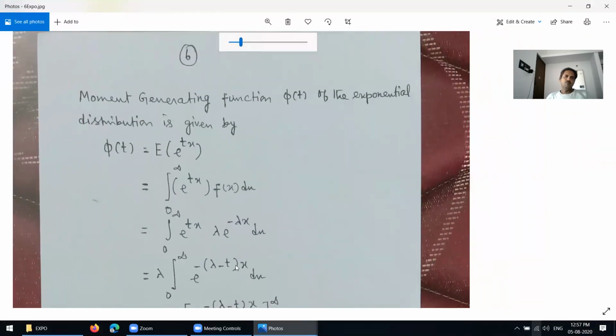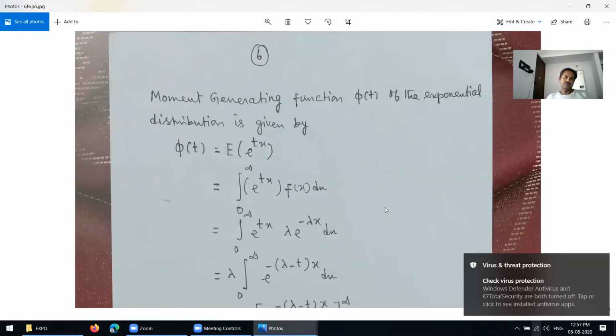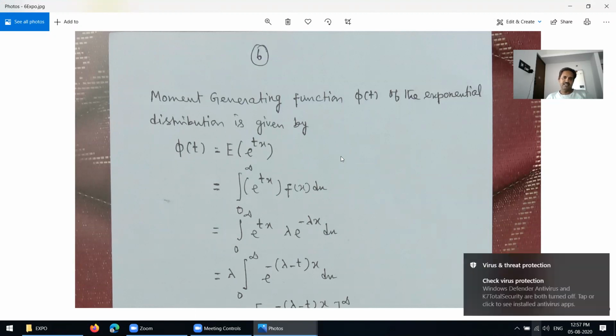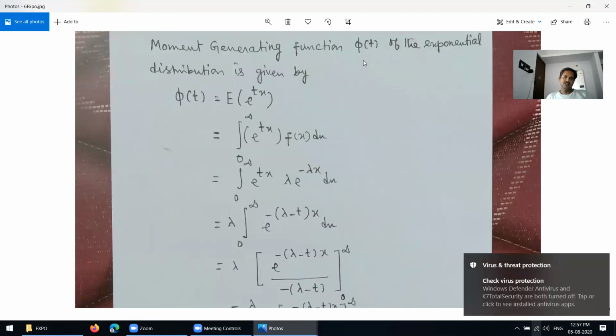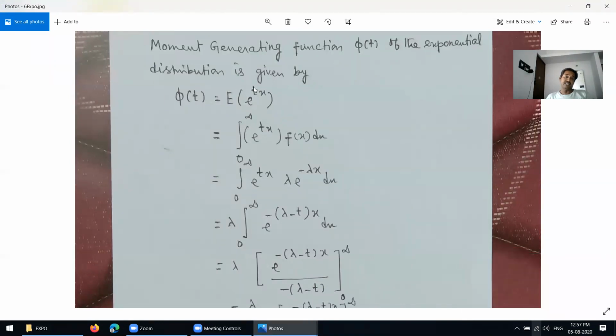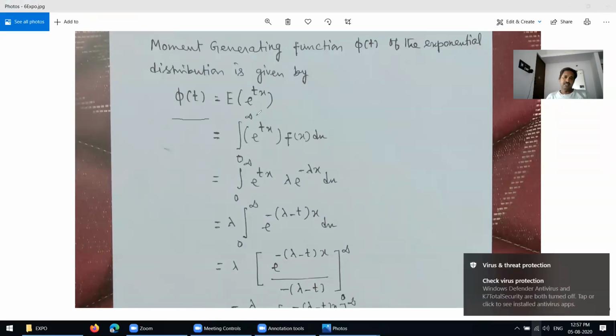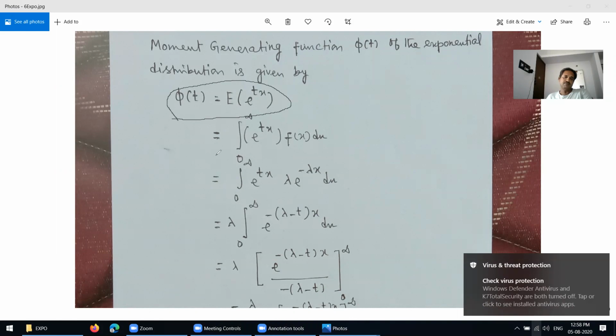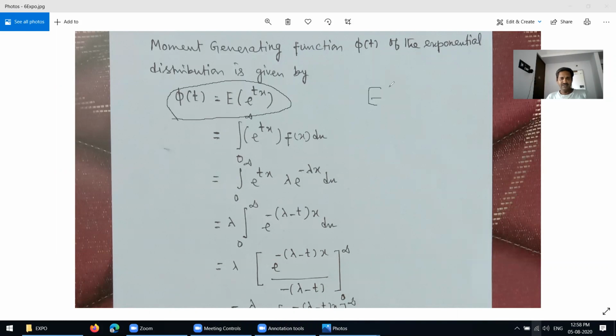Next one: moment generating functions, because these are properties of exponential distributions. The next one is we have to prove the moment generating function phi of t of the exponential distribution is given by phi of t equal to expectation of e power tx. This thing is very important. Moment generating function phi of t is defined as phi of t equal to expectation of e power tx. What is the expectation of e power tx? We know that. What is the expectation of x? Already, very simple things.